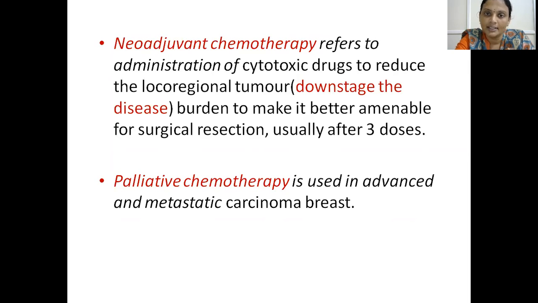What is palliative chemotherapy? It is used in stage 4, that is advanced and metastatic carcinoma of the breast. Palliative means we treat symptomatically.